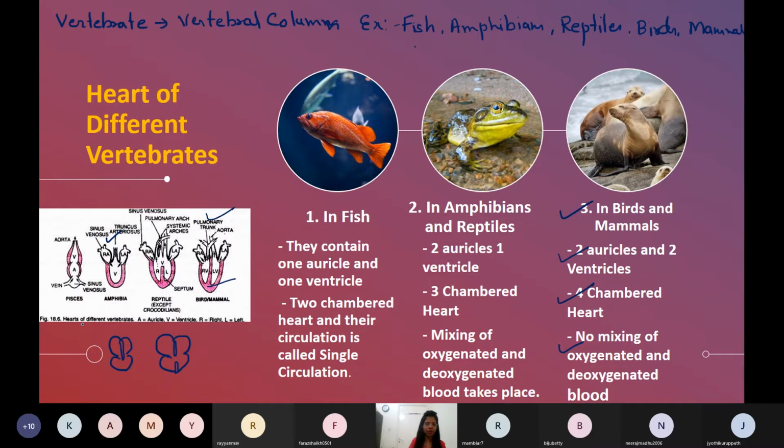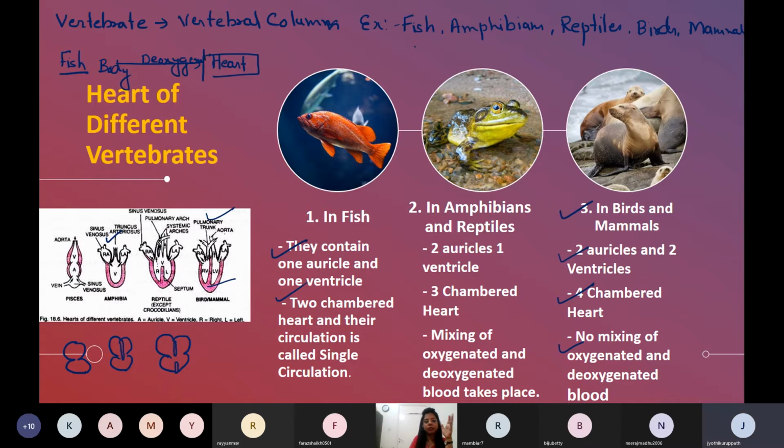Now to see the story of fish. Fish has just one auricle and one ventricle, so a two chambered heart. Now let us see the circulation in the fish. Circulation in the fish is very weird. Now I'm talking just about fish. This is the fish heart. The fish heart gets deoxygenated blood, carbon dioxide rich blood, from the body.